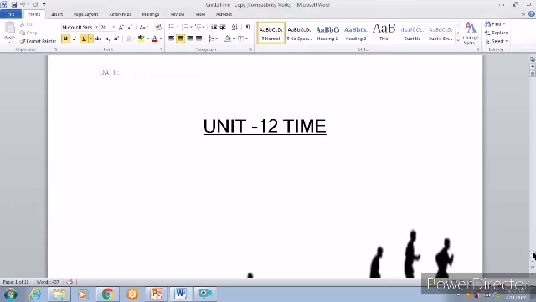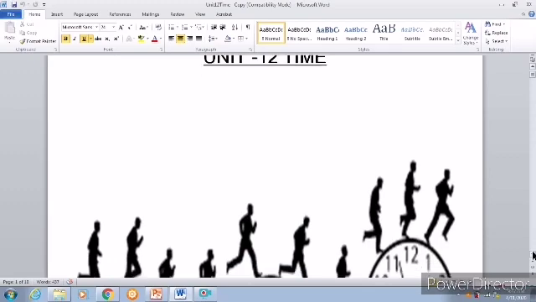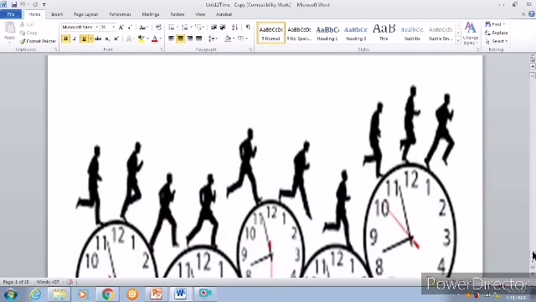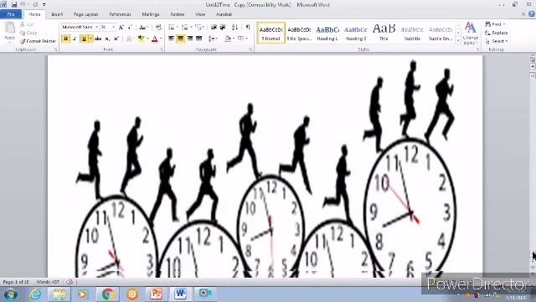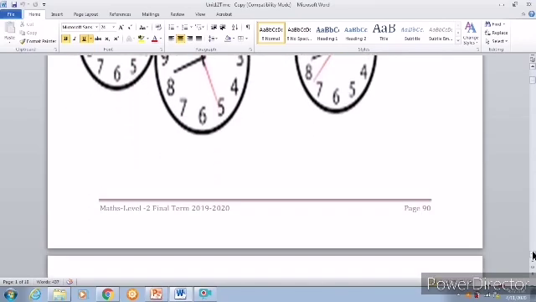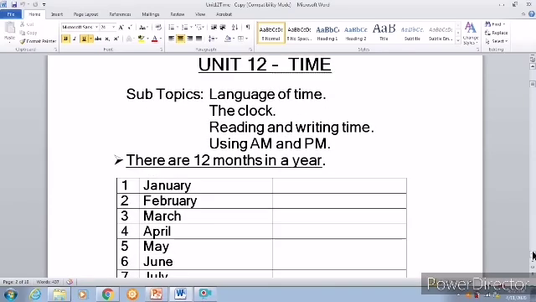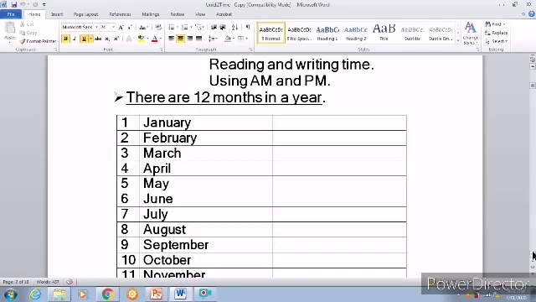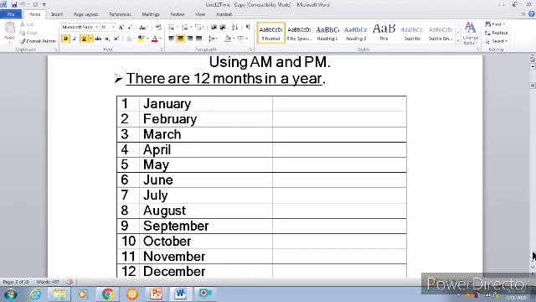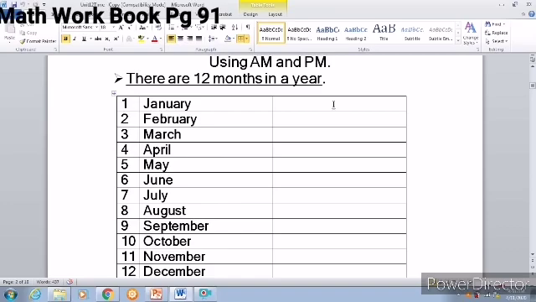Now let's do some exercises based on what we learned from our workbook. Take unit 12, Time, of your workbook. See first what we are going to do. There are 12 months in a year. We have to copy the same spelling on this side of the table. They have given us all the 12 months. We have to learn the spelling. So, the first month, January.